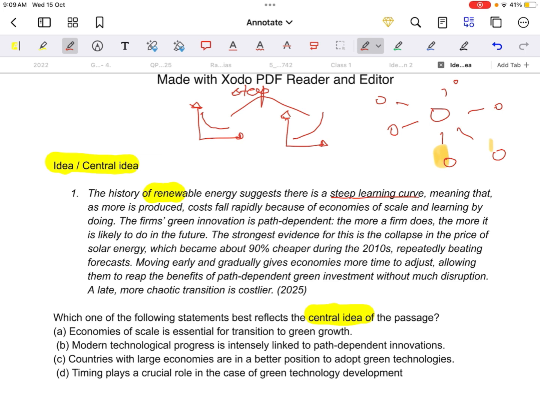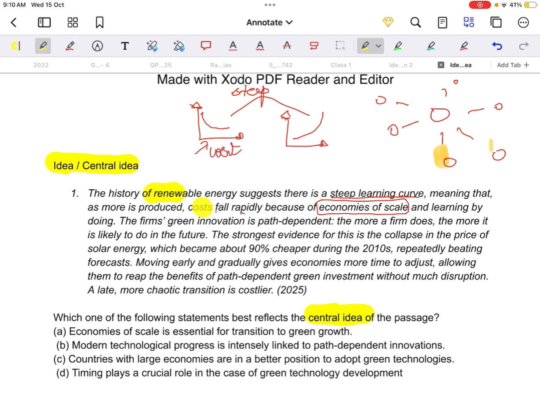The history of renewable energy suggests that there is a steep learning curve, something which we are learning, meaning that as more and more is produced, cost falls rapidly because of economies of scale. Why? If you produce the same goods or work on the same technology more and more, what will happen? The cost will drastically reduce. Can I say this is a cost curve? Cost being reduced. Cost falls rapidly.